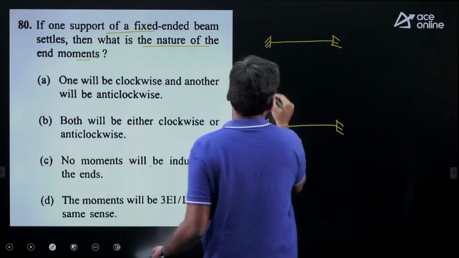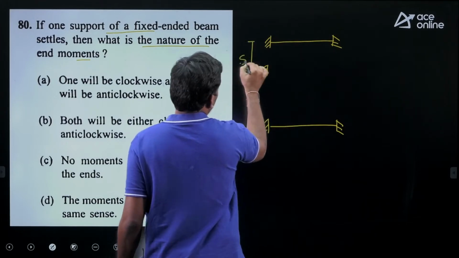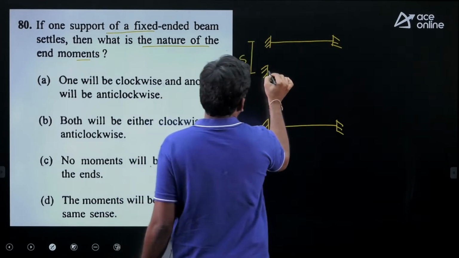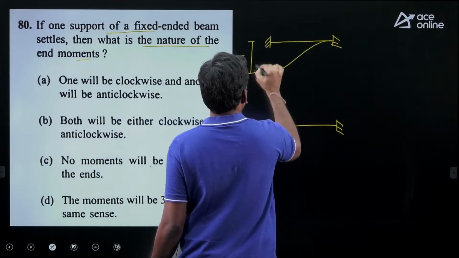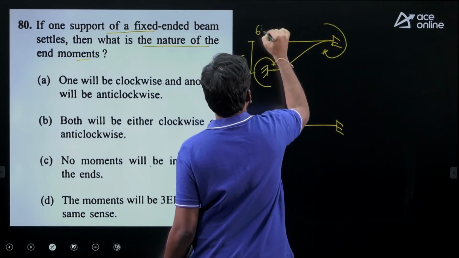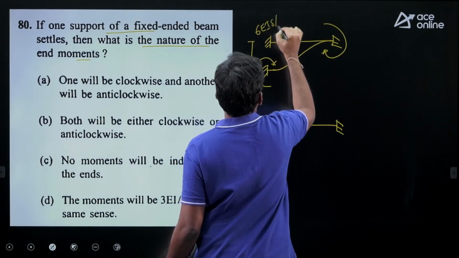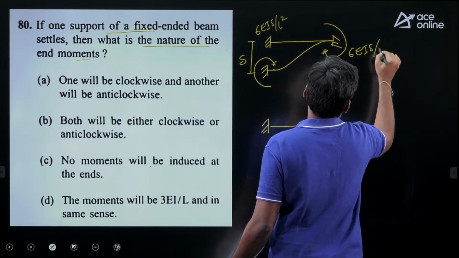For example, if I consider the left support settles down by an amount delta, due to sinking of the support there will be a sinking moment. Here it is clockwise, here also clockwise. What is the sinking moment value here? 6EI delta by L square.